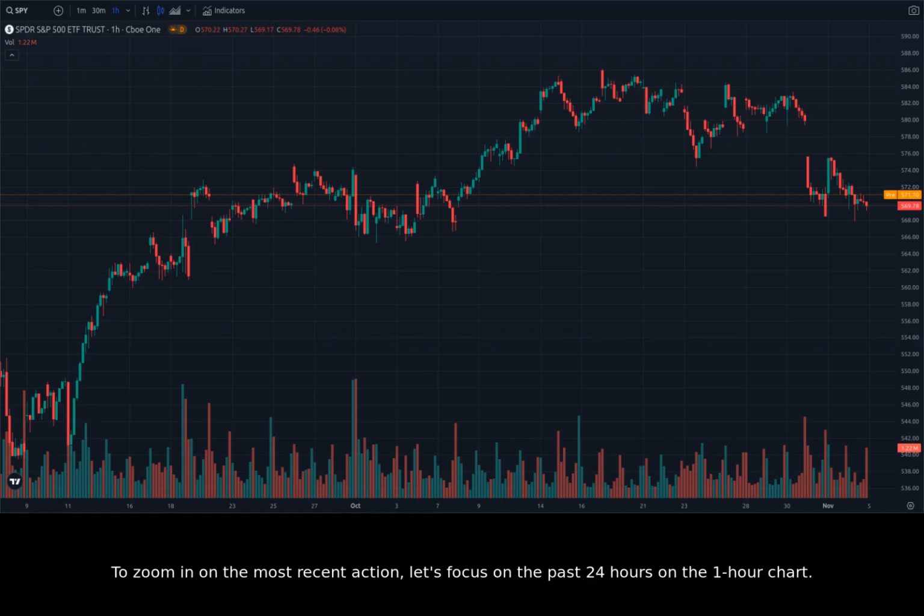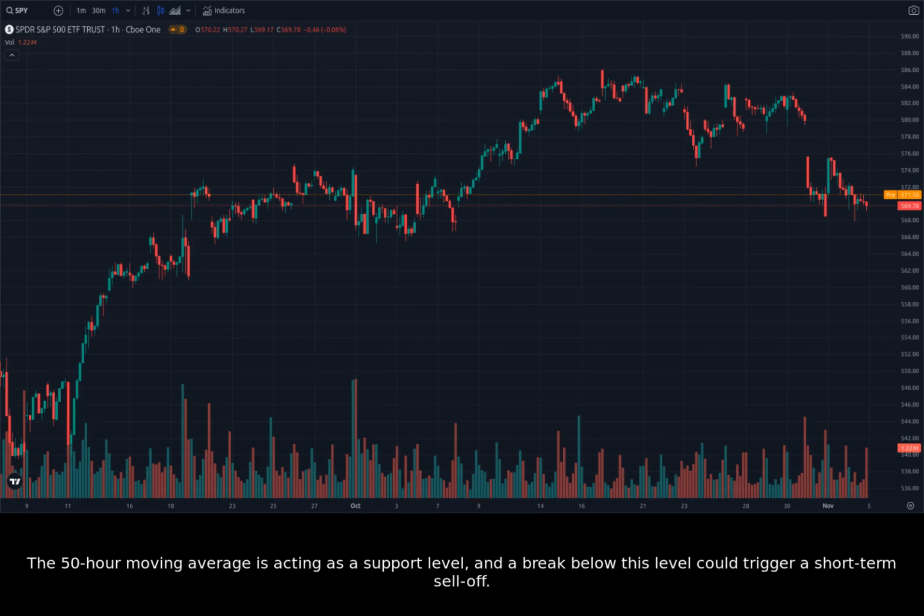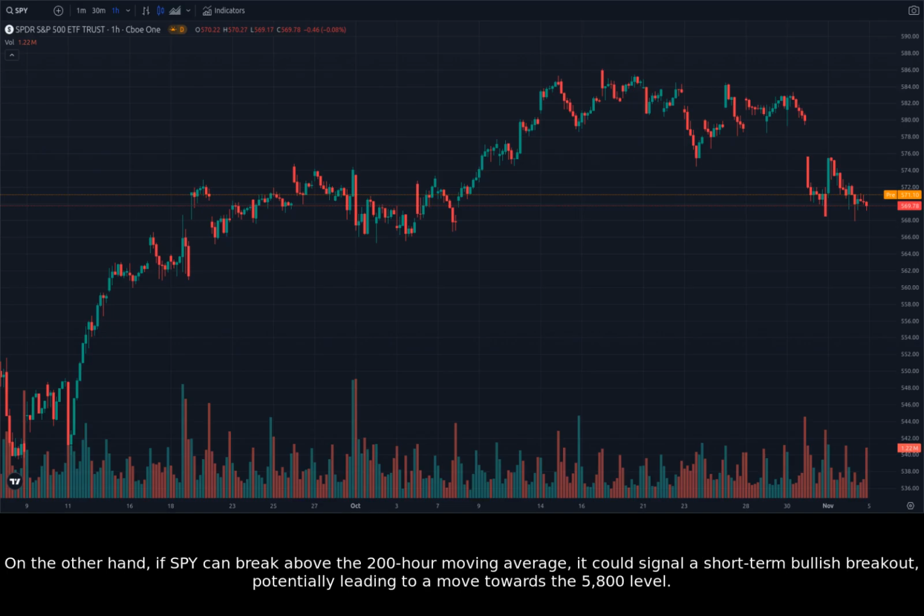To zoom in on the most recent action, let's focus on the past 24 hours on the 1-hour chart. Over the past 24 hours, we can see that SPY has been trading in a tight range, with a lot of volatility. This volatility is likely due to the anticipation of the election results. The 50-hour moving average is acting as a support level, and a break below this level could trigger a short-term sell-off. On the other hand, if SPY can break above the 200-hour moving average, it could signal a short-term bullish breakout, potentially leading to a move towards the 5,800 level.